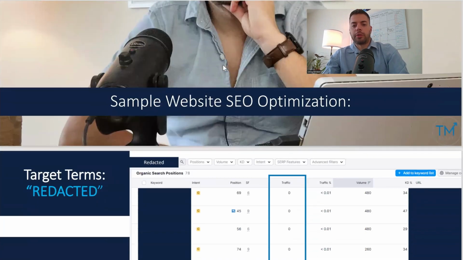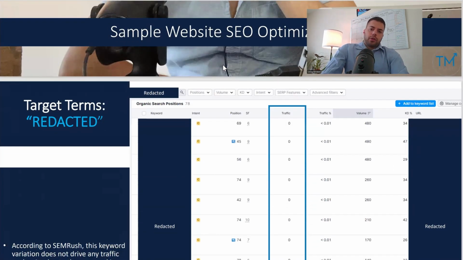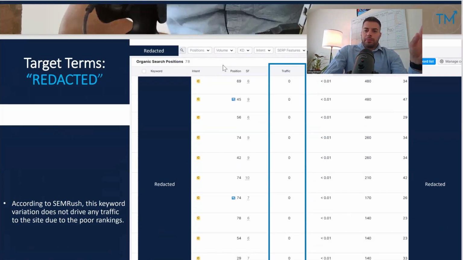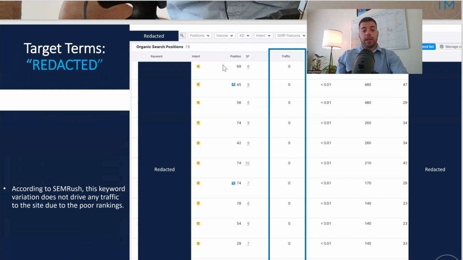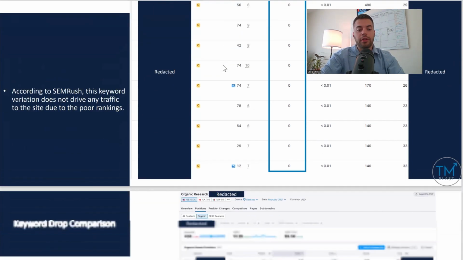Sample website SEO optimization. So for local SEO, again, the main focus is Google My Business and also Apple Maps and Bing Maps. But the website also is critical too. So I will do things like sorting by the keywords, what's gained traffic. And they've reached out to me and they said, here's a particular keyword target we want to improve. And I looked at it on SEMrush and it's driving no traffic from that particular keyword to their website. So that's an area of opportunity right there.